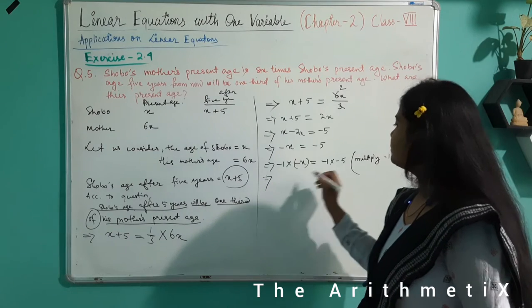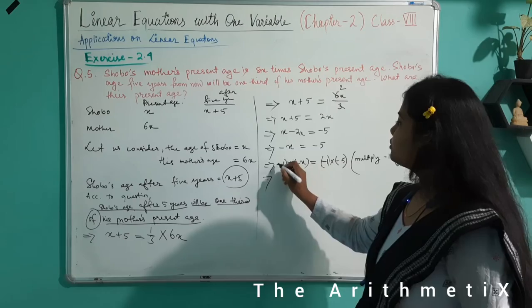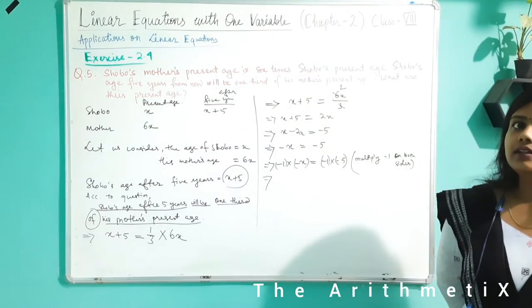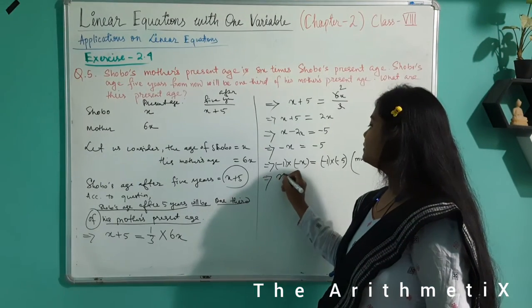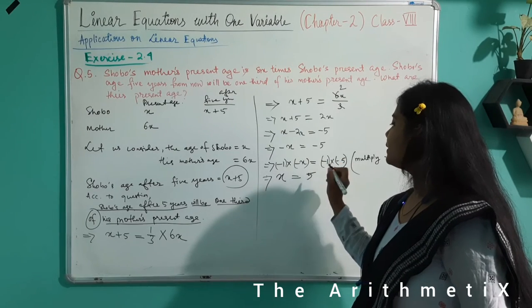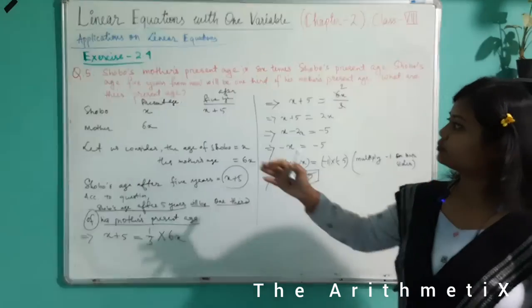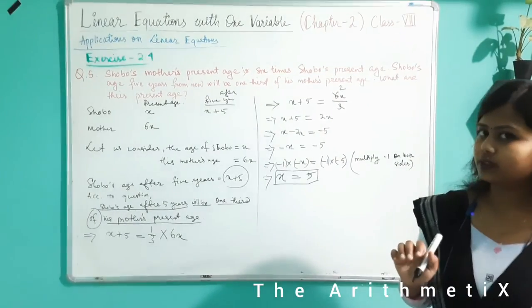When we are multiplying a negative number, keep it in brackets; it is always preferable. Multiplying two negative numbers gives a positive. So x equals minus 1 into minus 5, which is 5. So the value of x, the age of Sobo, is 5 years.